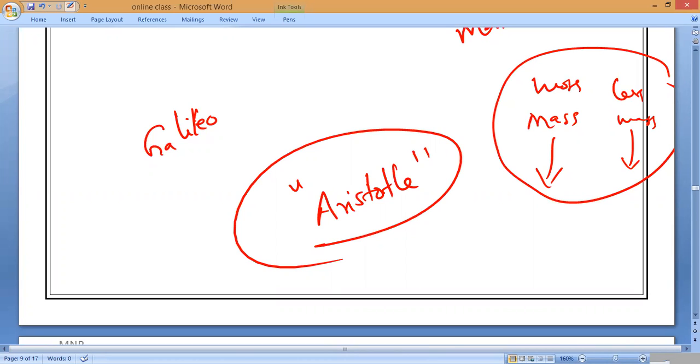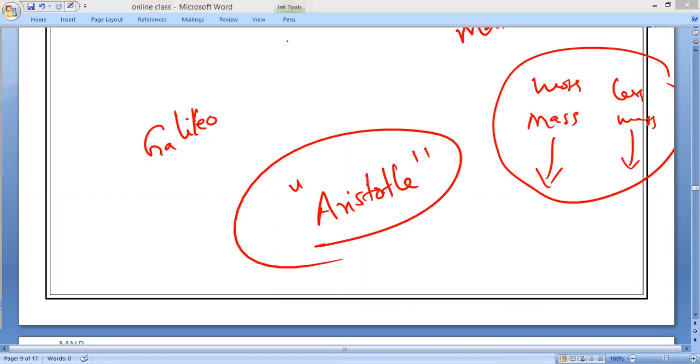Galileo, from the top of the Leaning Tower of Pisa. Understand, Gokul Krishna? Leaning Tower of Pisa. Yes, Harish, are you clear? Yes, sir.